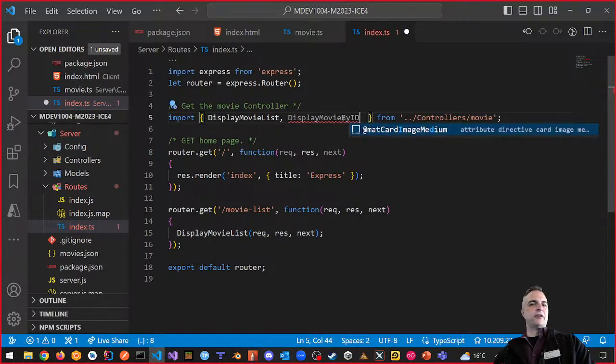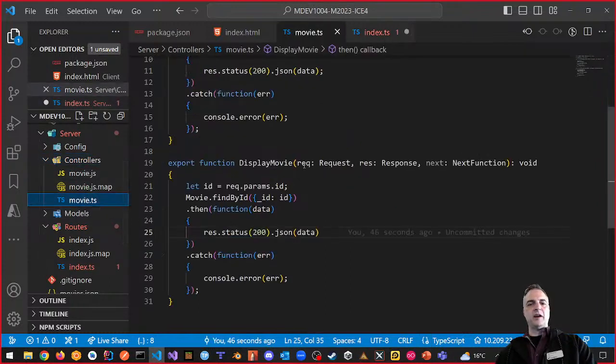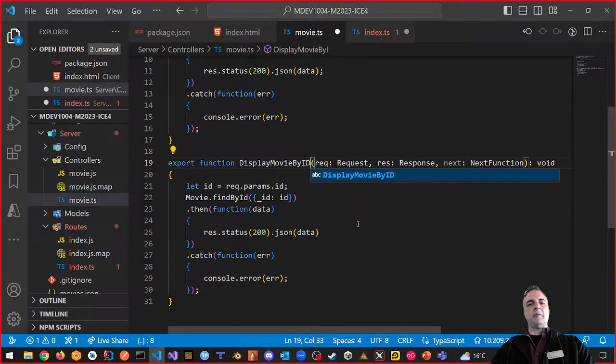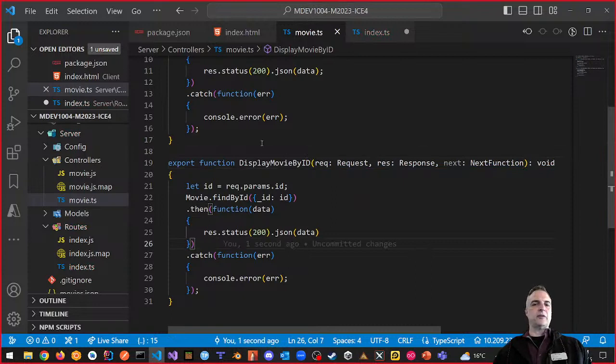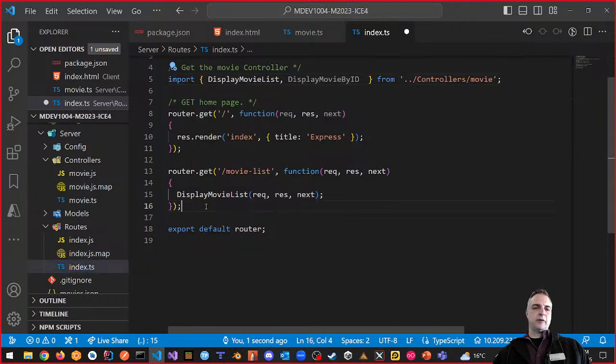So let's change that. We don't have that function yet, but we will change our controller so that it says display movie by ID. We want to make our endpoint understandable. So display movie by ID, as an example, and we need to pass the ID into the movie that we want to make. So now we need a route for that. How is this route going to look, right? So we're going to do a router.get.